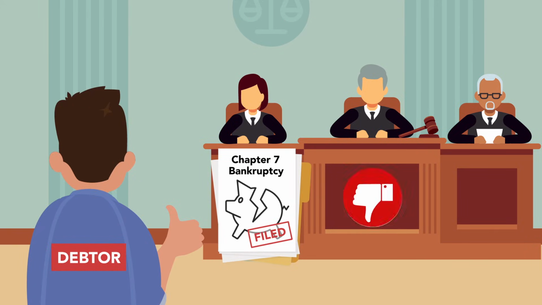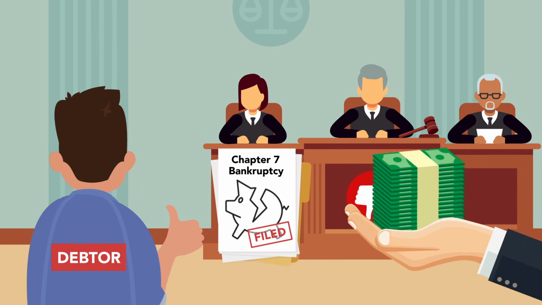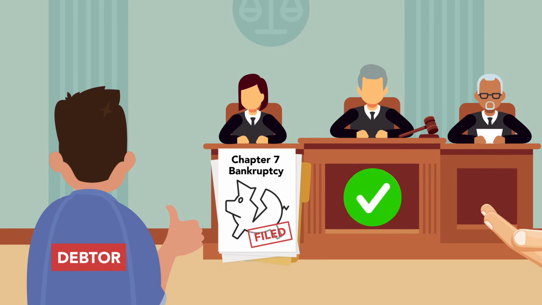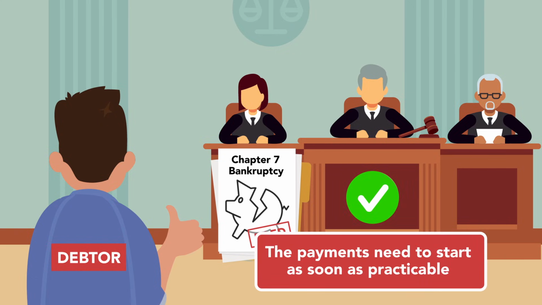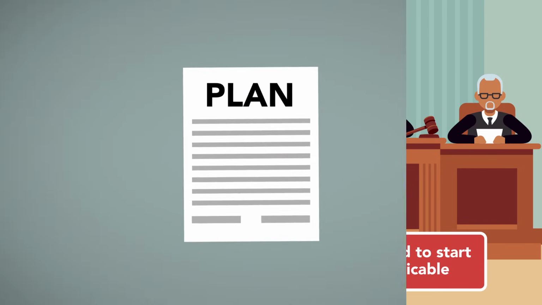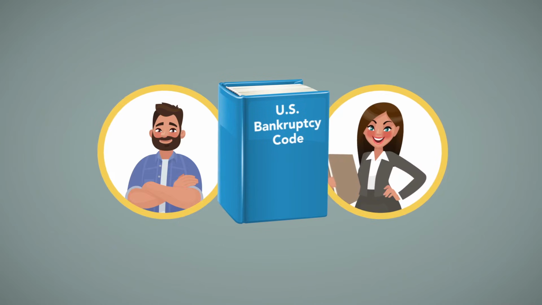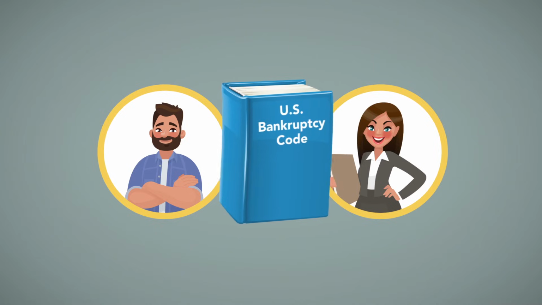If the case is rejected and the trustee holds any of the debtor's funds, they must be returned to the debtor. As soon as the case is confirmed, the payments need to start as soon as practicable. The plan goes forward after confirmation, as the bankruptcy code binds both creditor and debtor together. There is, though, some built-in flexibility as the case moves forward.